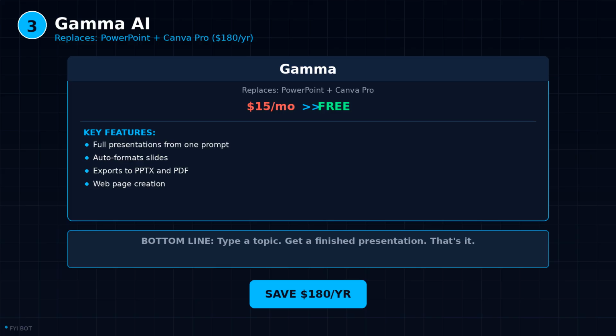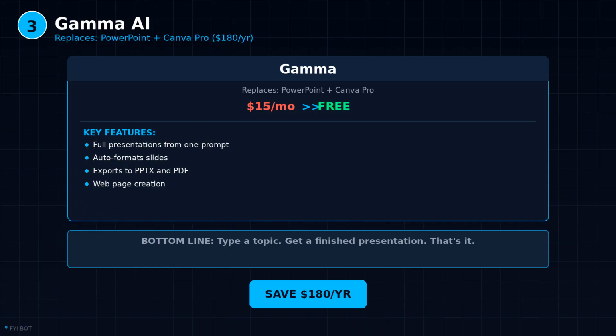Change the text. Swap images. Reorder slides. Adjust the theme. But the starting point is already 90% done. And it does not stop at presentations. Gamma can also create documents and web pages with the same AI-driven approach.